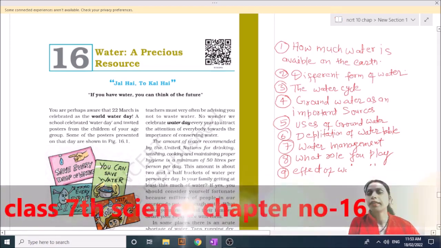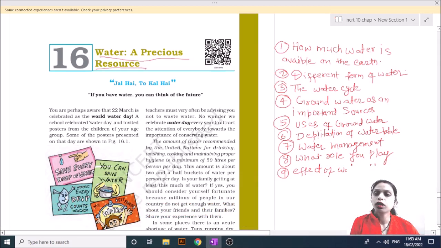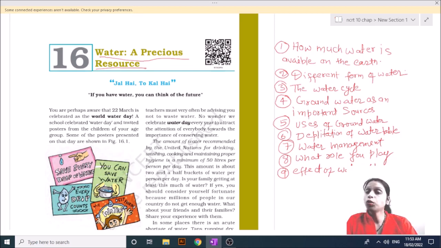Hello friends, let's start 7th class science chapter number 16, Water: A Precious Resource. In this chapter we will discuss water. You know that water is very important and we cannot exist without water, because water is important for every living thing, for humans and also for plants.